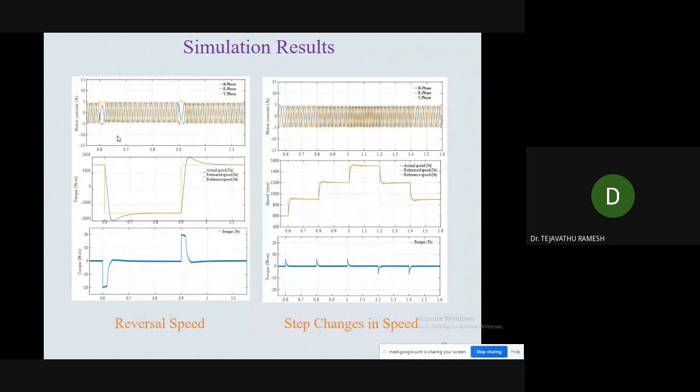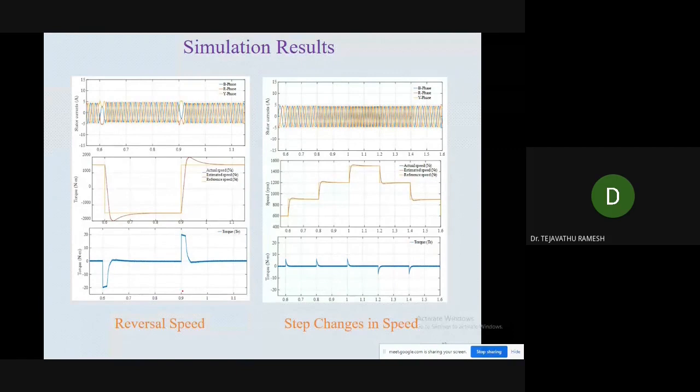And nowadays we are using PMSM motors for electric vehicle applications because of their advantages. If you are using PMSM motors for electric vehicles, we need to test that motor at every speed, from 0 speed to rated speed, and if possible, more than rated speed also. But there is again a problem when we go for more than rated speed. We will see that one.